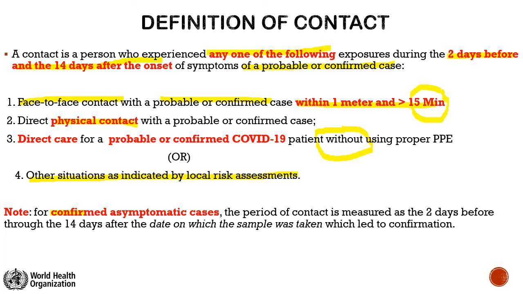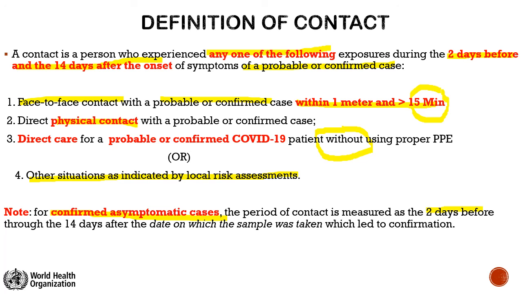Note, for a confirmed asymptomatic case, the period of contact is measured as 2 days before through the 14 days after the date on which the sample was taken, which led to the confirmation. So that we need to remember. Once the case is confirmed, the period of contact is measured as 2 days before and through the 14 days after the date on which the sample was taken. We need to know this because we want to do the contact tracing also, from where the person got the infection, who all actually came in contact with this particular person.